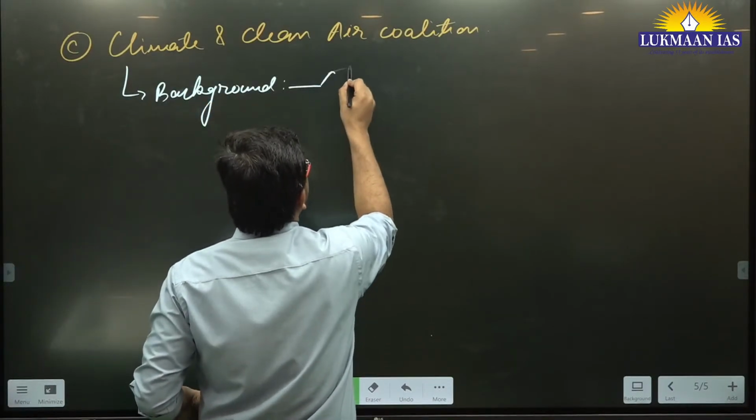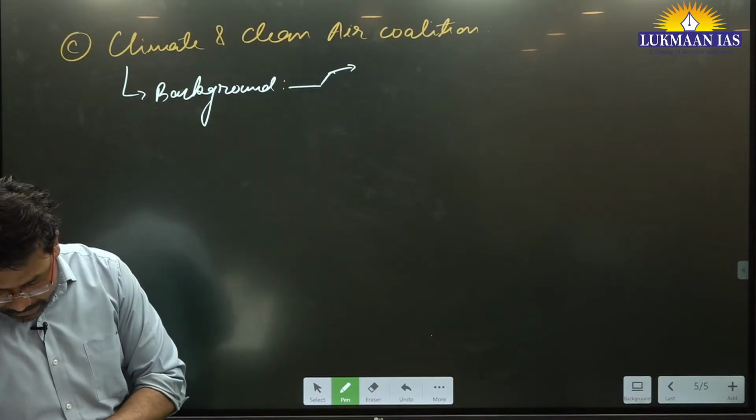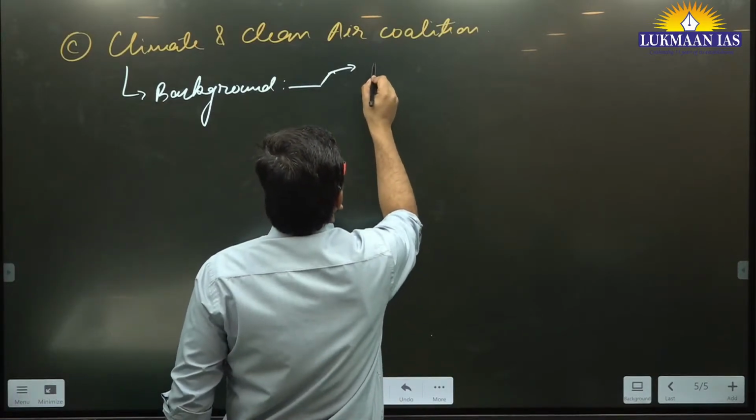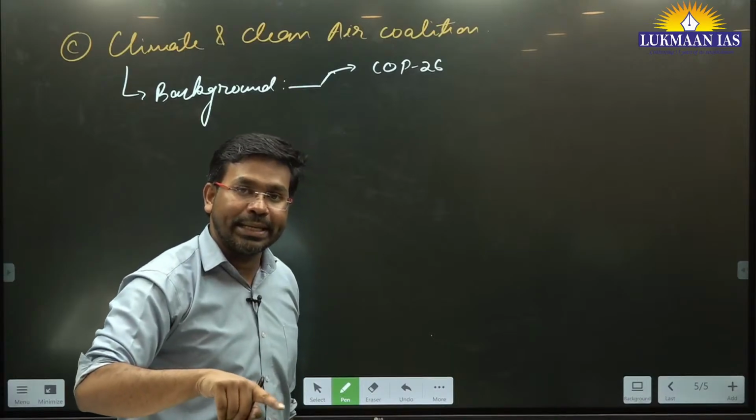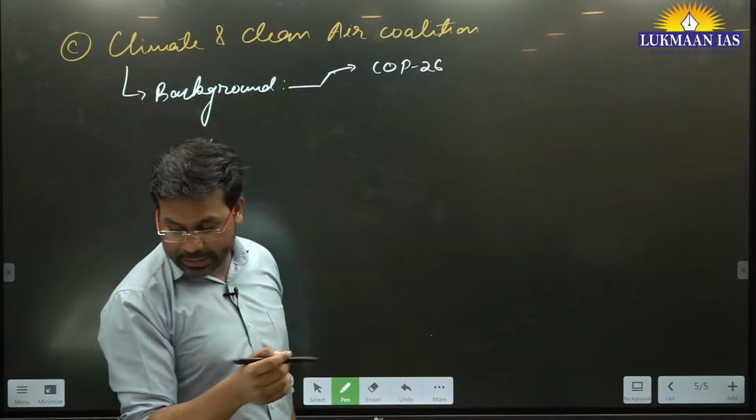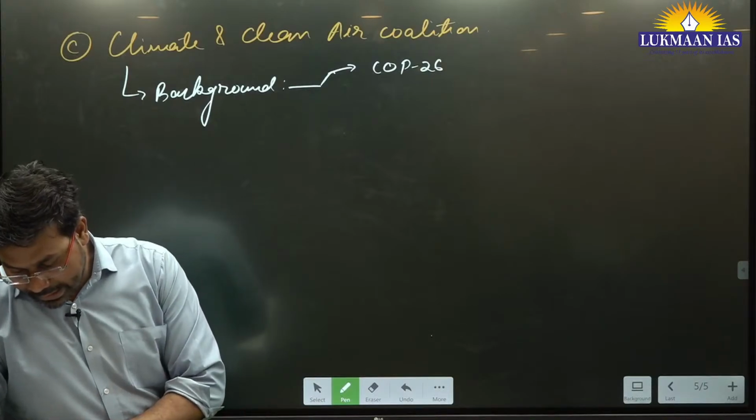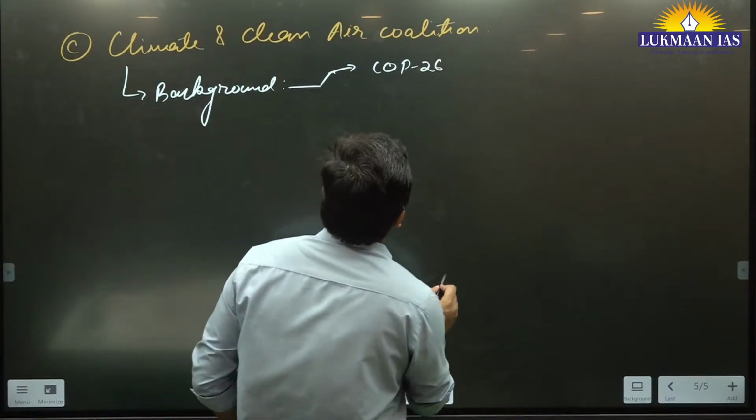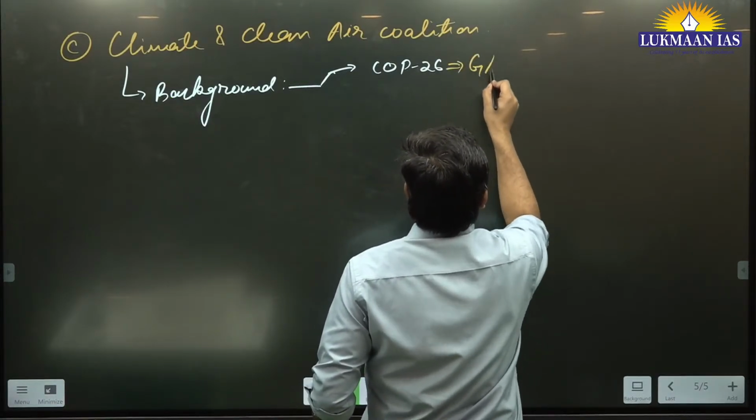So this Climate and Clean Air Coalition was earlier proposed, right? It was earlier proposed in COP 26. Okay, so in COP 26, this is COP 28. In COP 26, they proposed this particular thing, and the proposal was in the nature of a Global Methane Pledge.